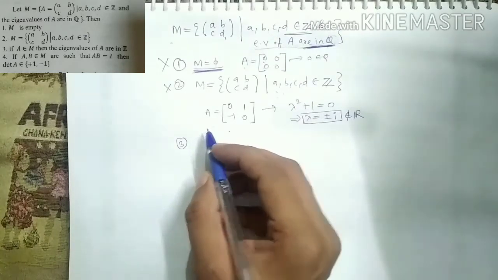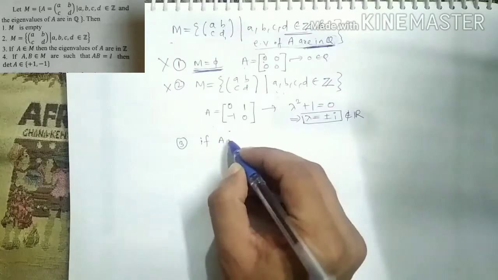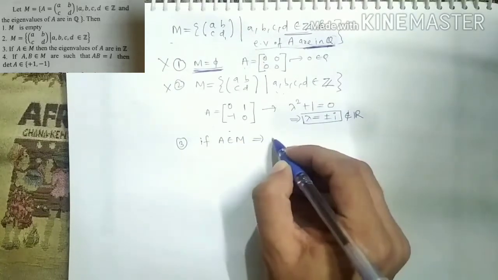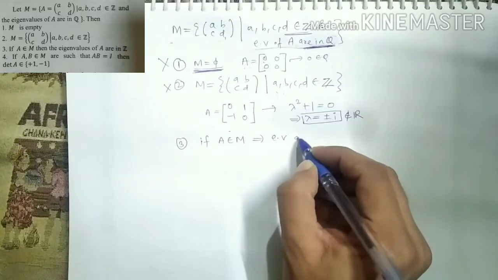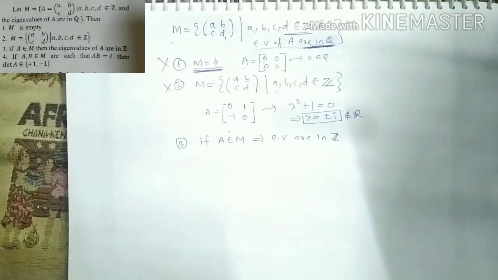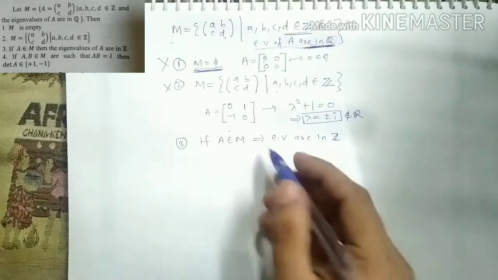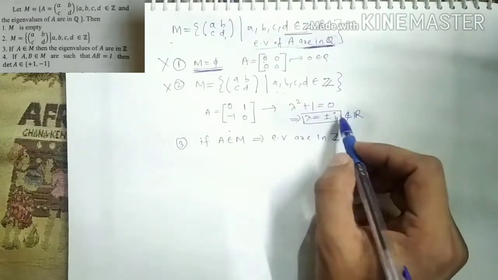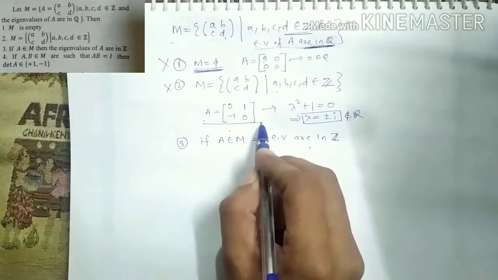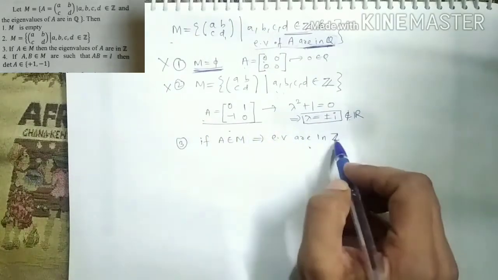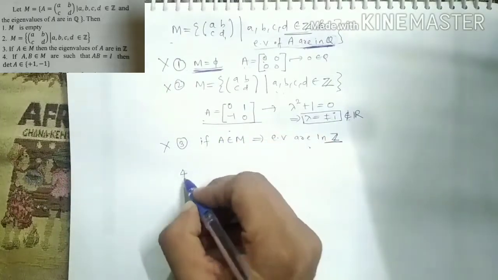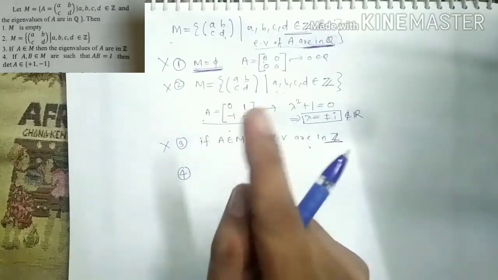In the third option they are saying if A is in M, then eigenvalues are in Z. They are saying if my A is in M, then the eigenvalues are integers. They are saying eigenvalues must be integer values. So see, this same counterexample will work for this. We got one matrix A whose eigenvalues are not in Z. So this option has to be false.